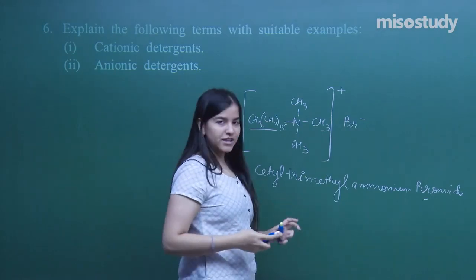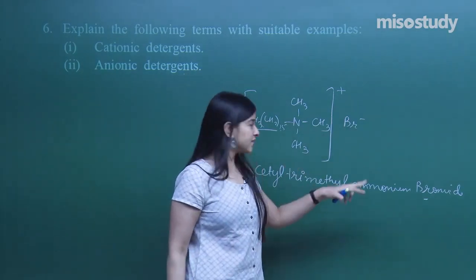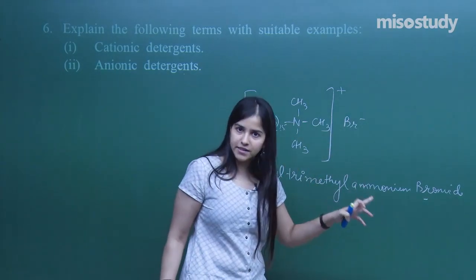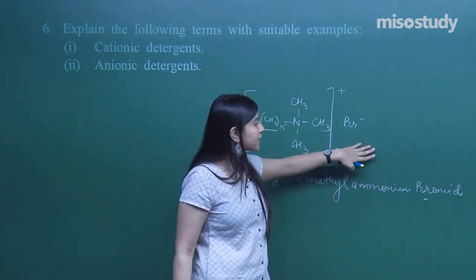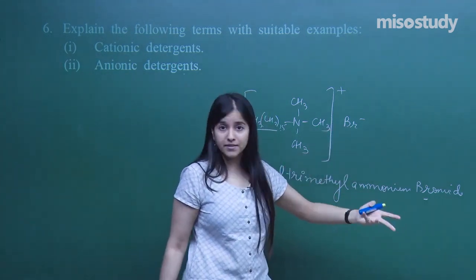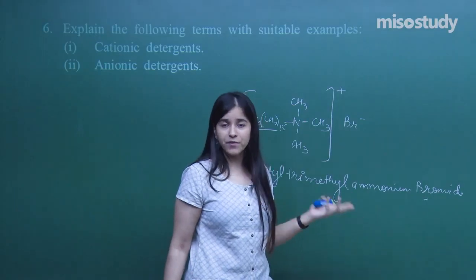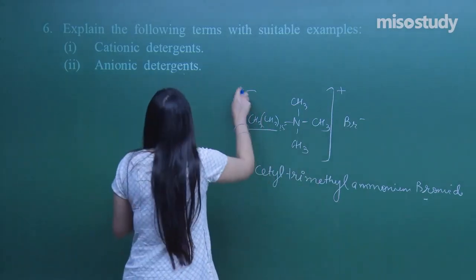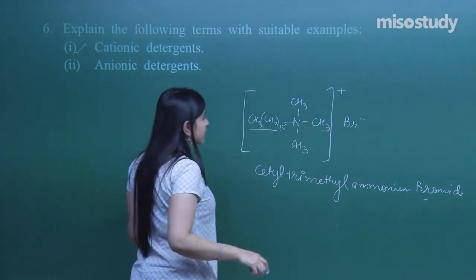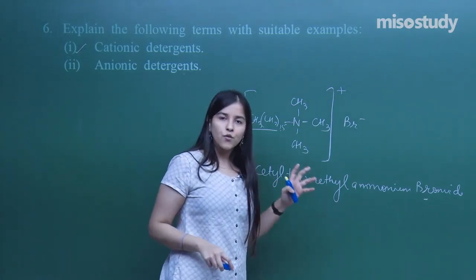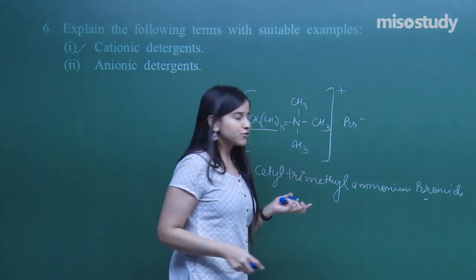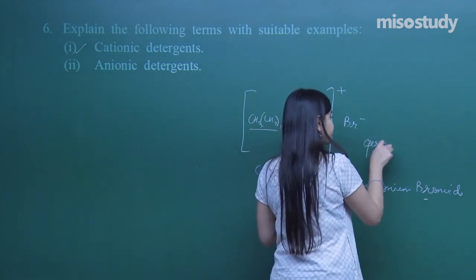So basically the definition is that it's an ammonium salt, right? Ammonium salt, and the counter ion can be bromide, acetate, chloride, and so on, right? So that is what a cationic detergent is. Clear about it? And yes, what kind of use does it have? It has germicidal properties.